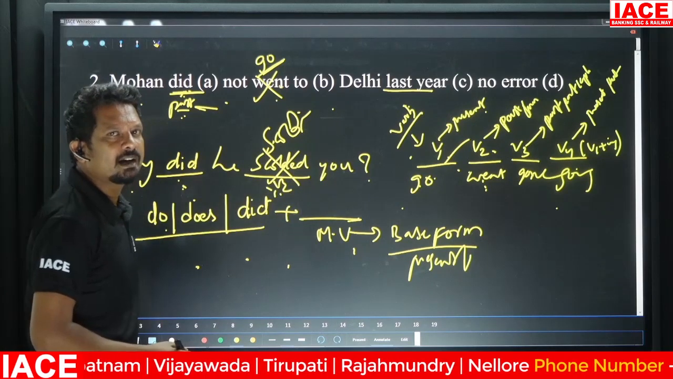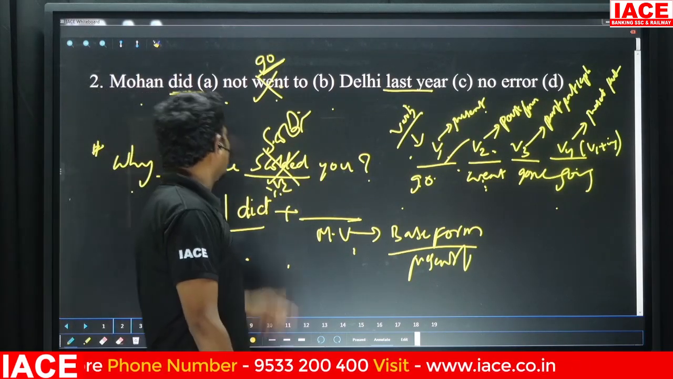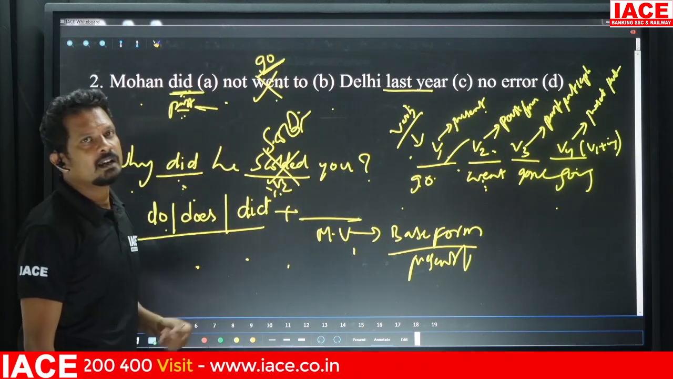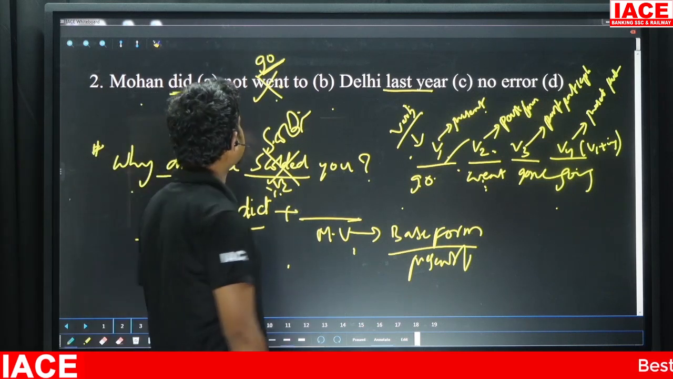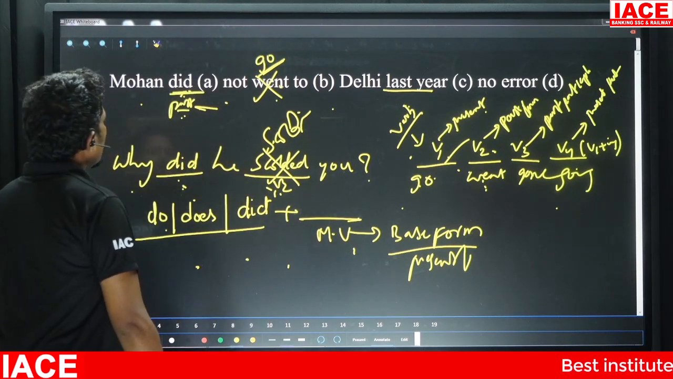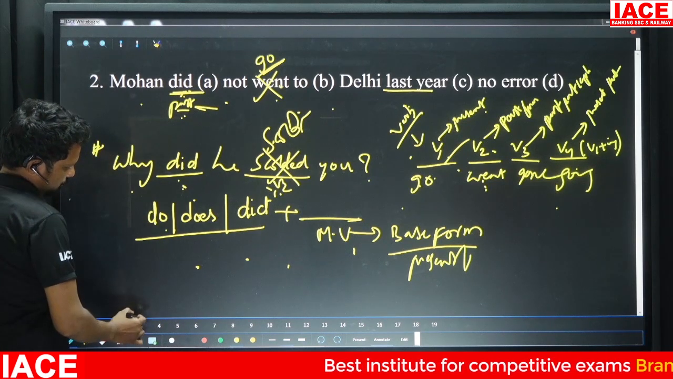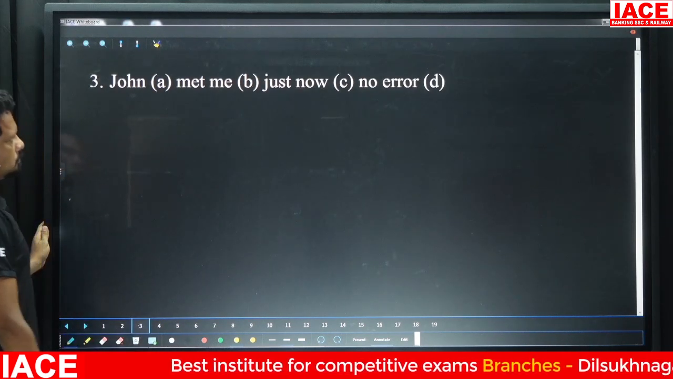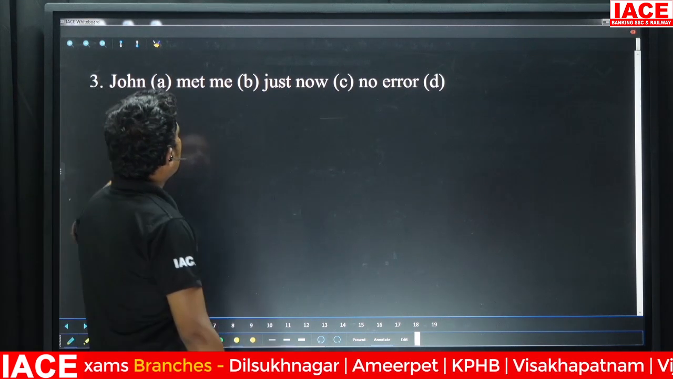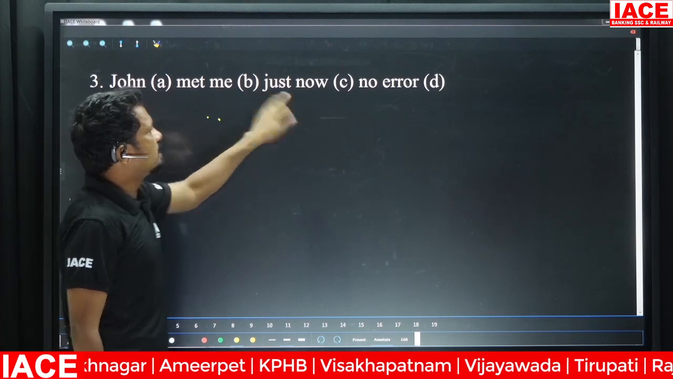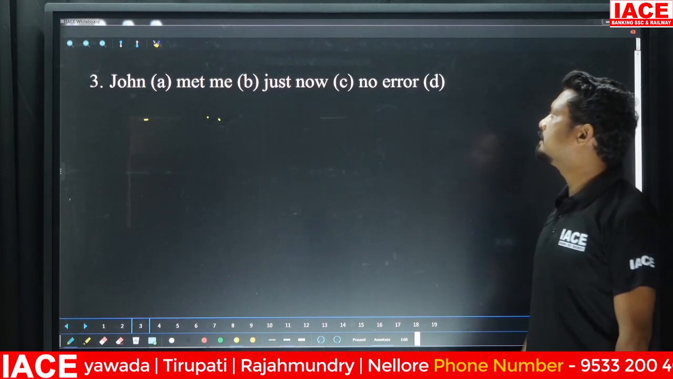That's a simple thing, right? So please remember that. If you remember this, if you get to see this type of model in examination, within a second you can answer this, right? Next. Your next question is, John met me just now. You need to find the error.